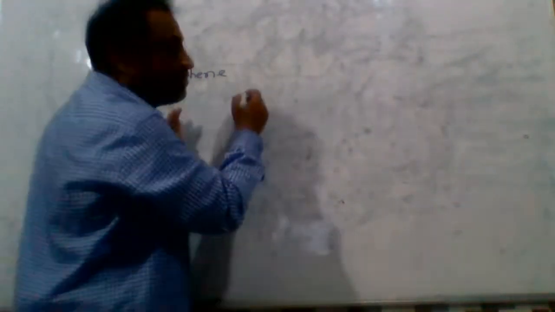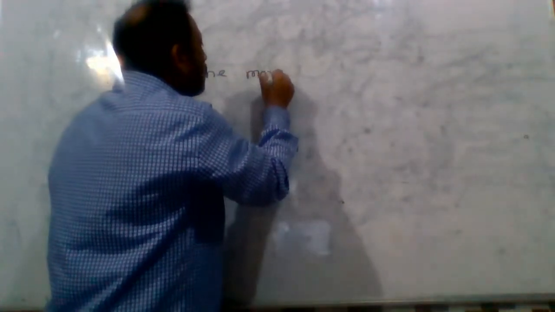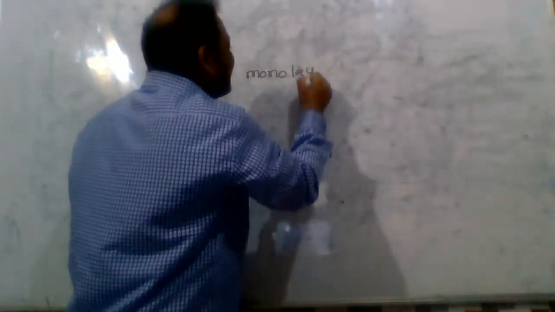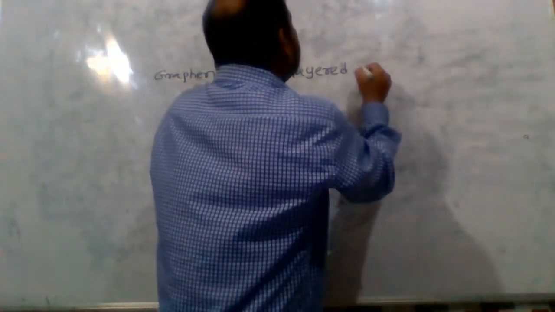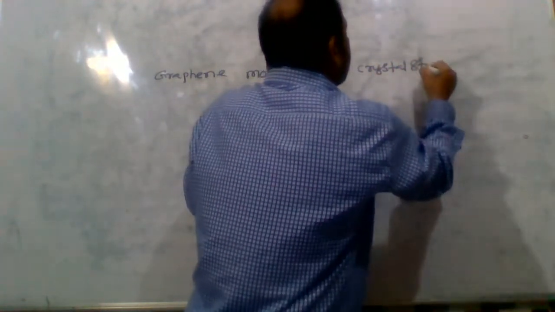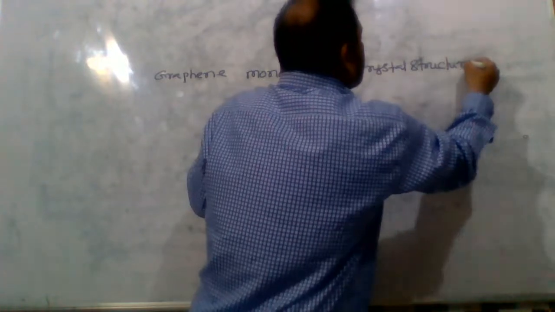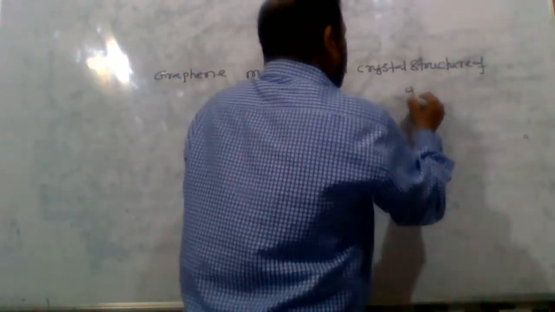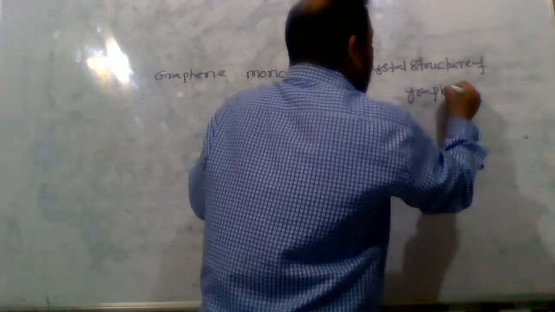Next one is graphene. Graphene is nothing but the monolayered crystal structure of graphite.